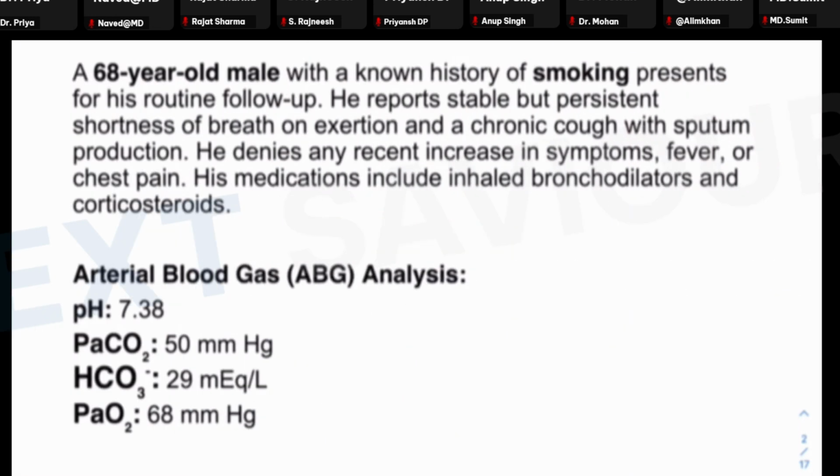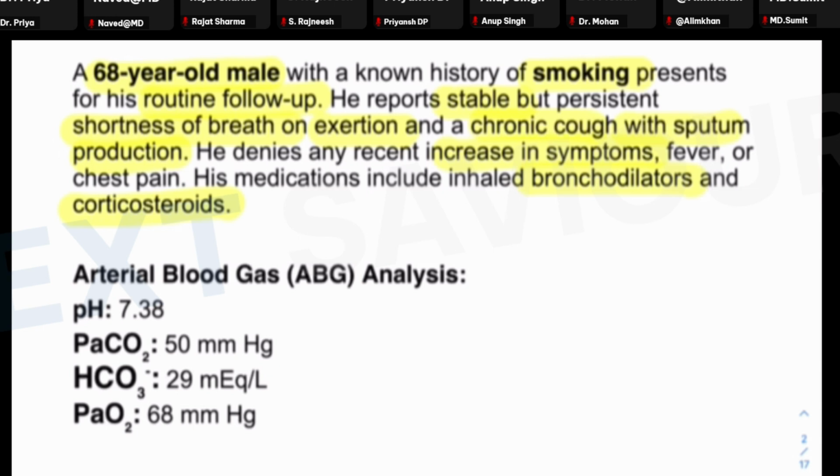So, here is how the questions are usually kept. A 68-year-old male with a known history of smoking presents for the routine follow up. He reports a stable but persistent shortness of breath on exertion and a chronic cough with sputum production. Denies any recent increase in the symptom, fever, or chest pain. Medications include inhaled bronchodilators and corticosteroids.